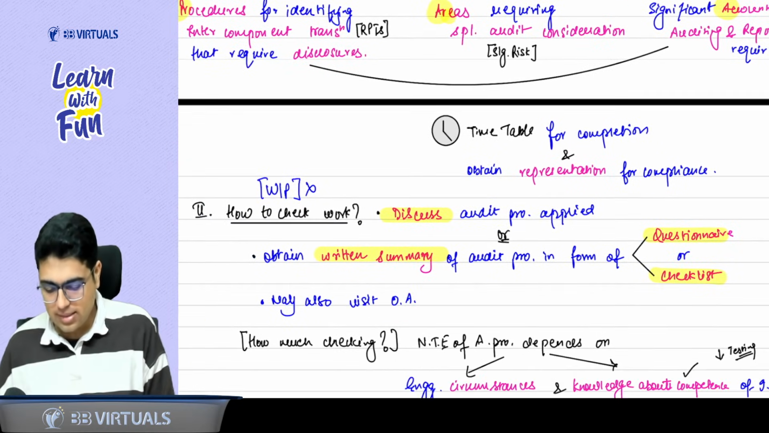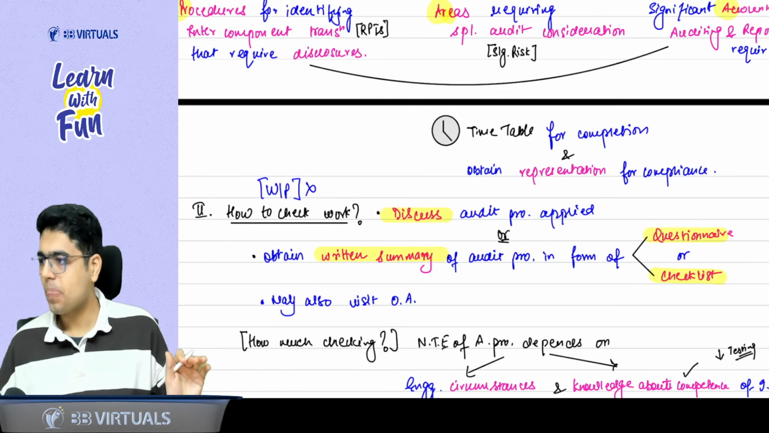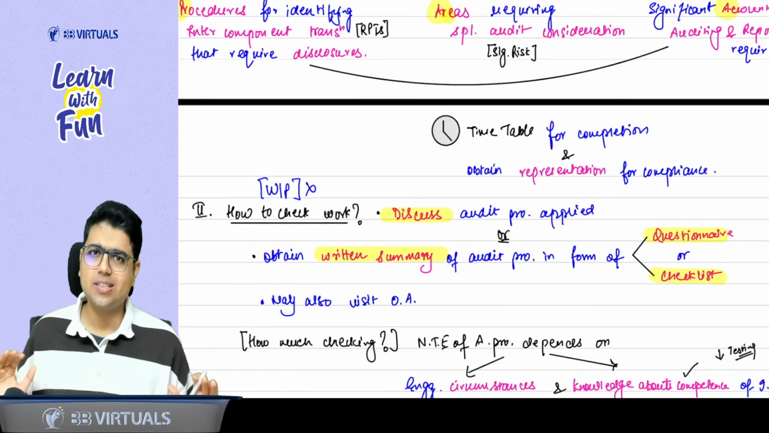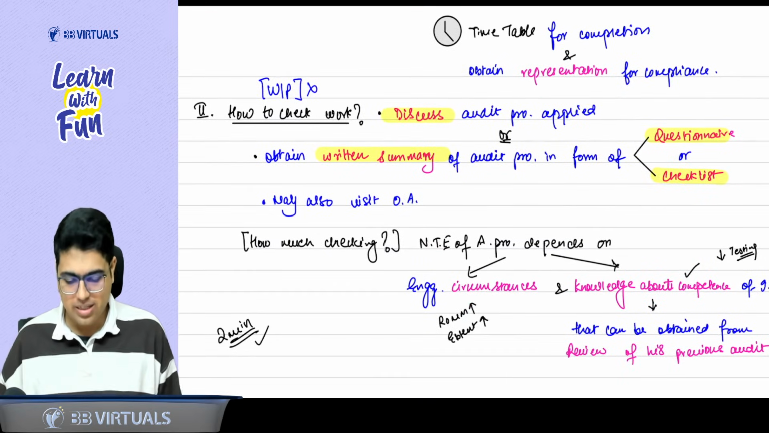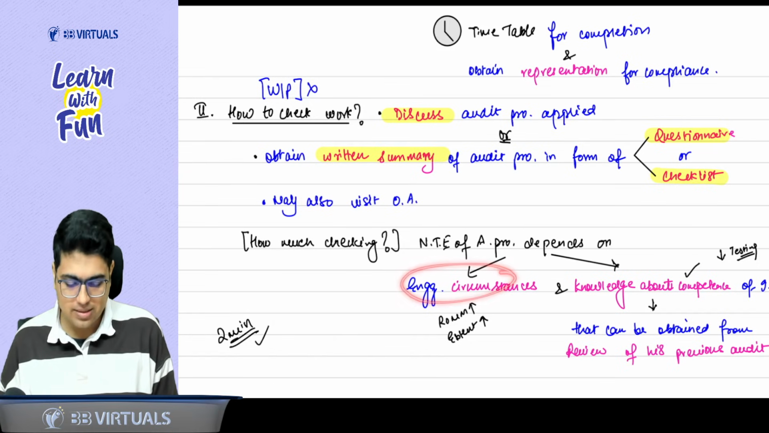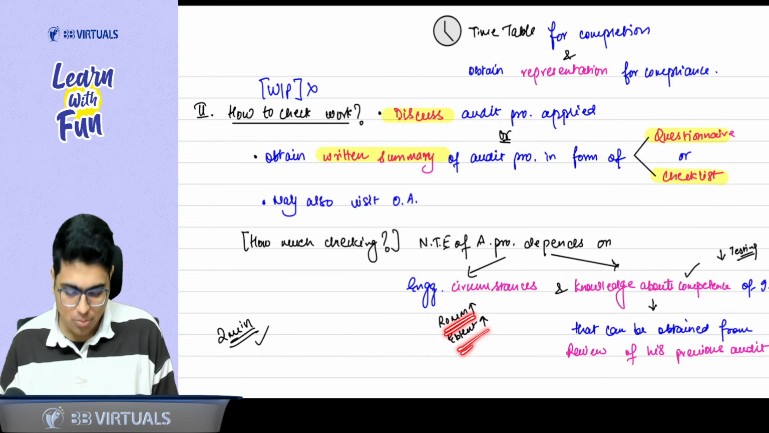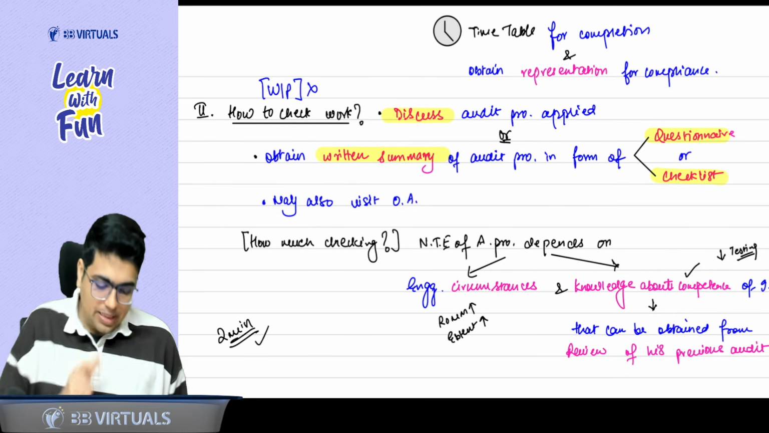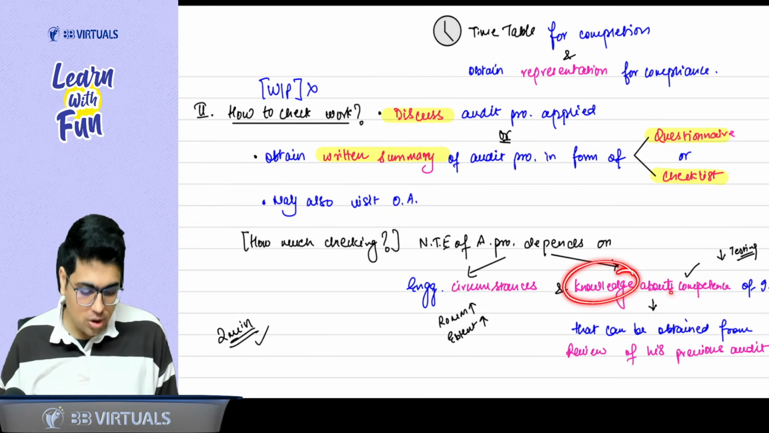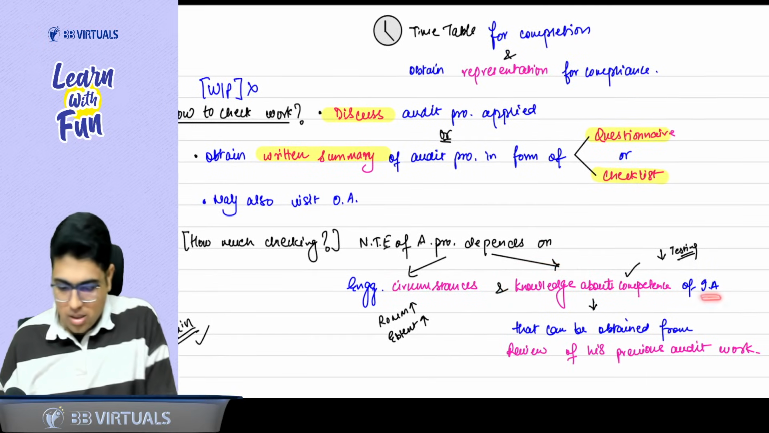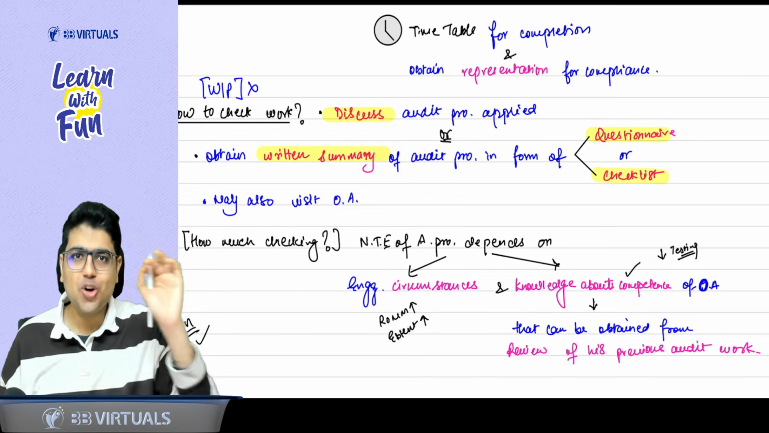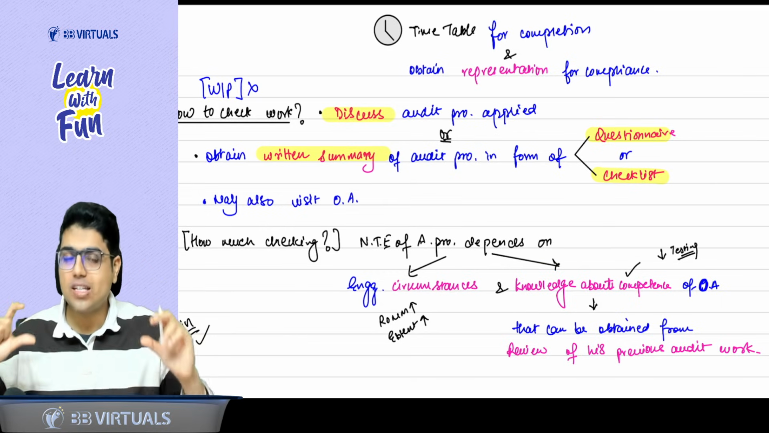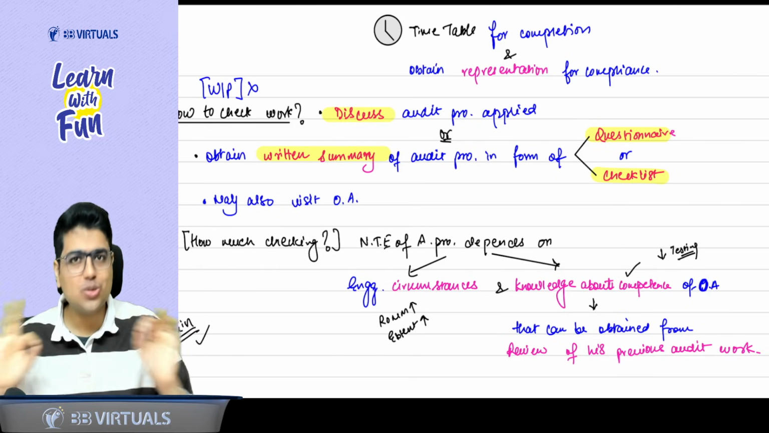But the question is, how much checking needs to be done? Again, that depends on the circumstances. So the nature, timing and extent of procedure that you will perform to check his work depends on engagement circumstance. If risk of material misstatement is high, do more checking. Second thing it depends on is knowledge about the competence of the other auditor, not internal auditor. If you feel the other auditor is competent, then you don't need to check his work more.